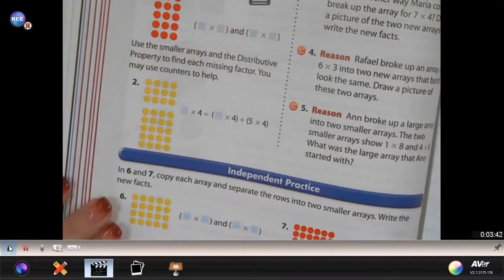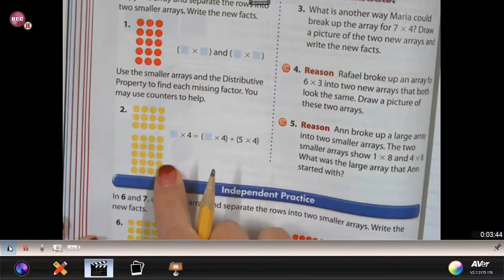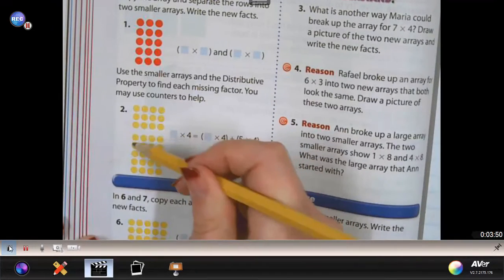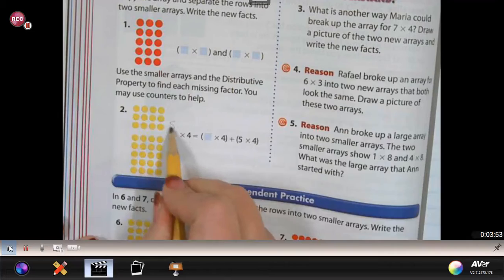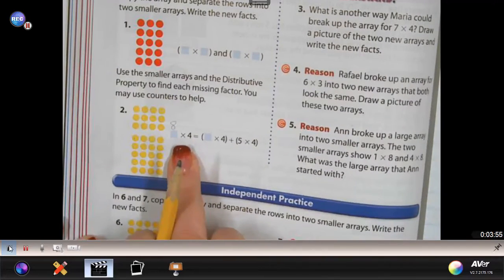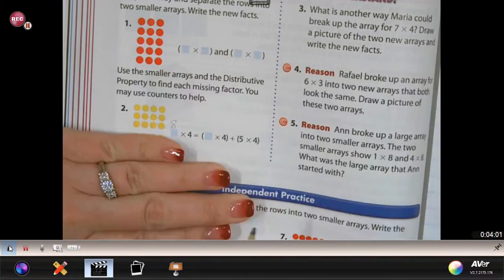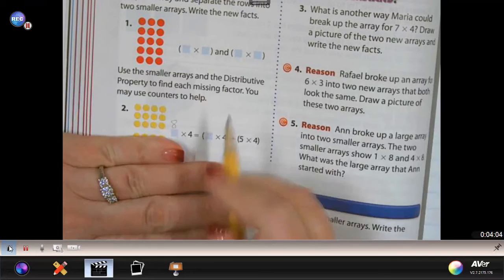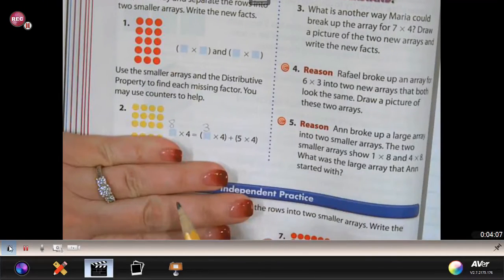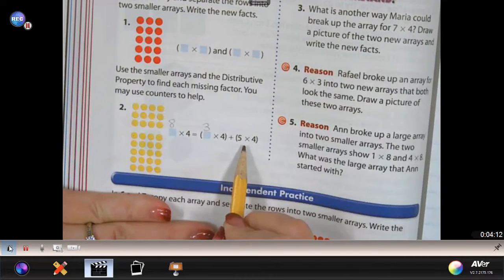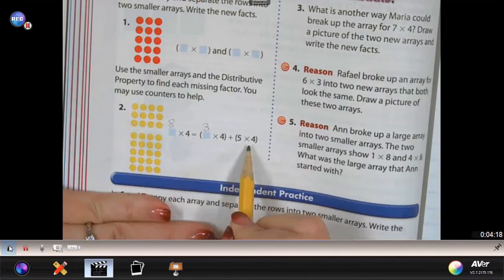Now, if you look at number 2, same thing. We're going to copy this down, but you'll notice that they've already provided us with a space. So we count the rows, 1, 2, 3, 4, 5, 6, 7, 8. We have 8 rows with 4 in each row. So how are these taken apart? Well, if you look at the top array, you have 3 rows with 4 in each row. And if you look, they already gave you the bottom portion of the 8 times 4. And the bottom portion of 8 times 4 is 5 rows with 4 in each row.